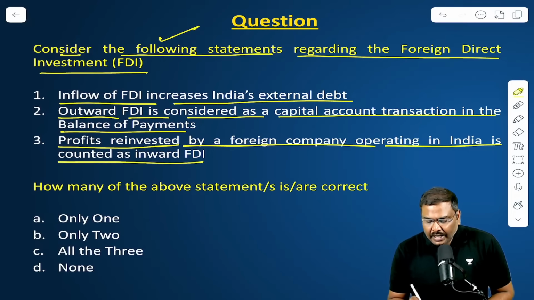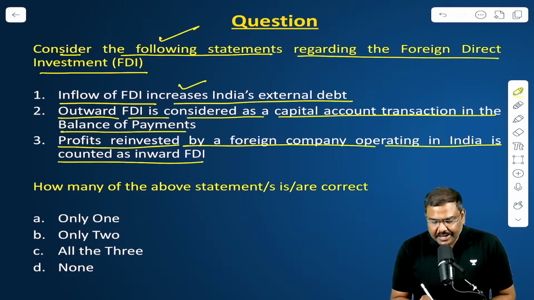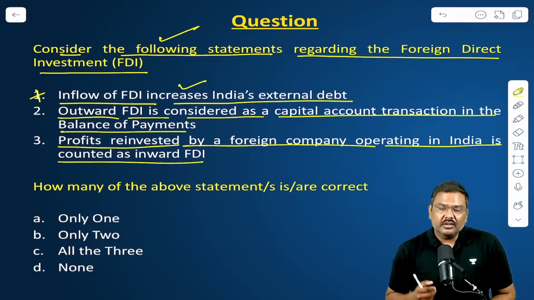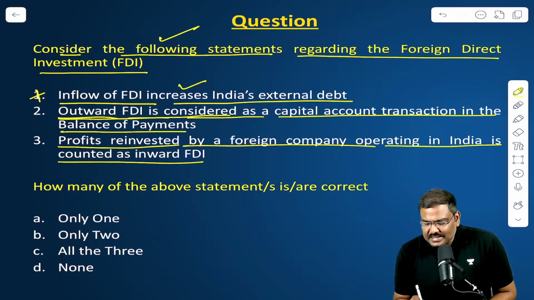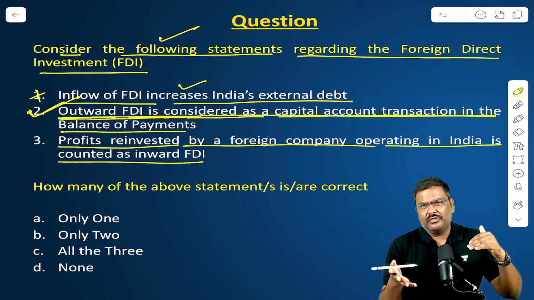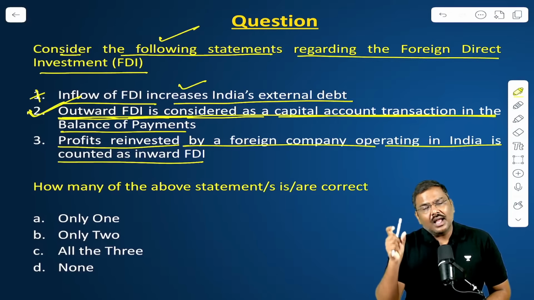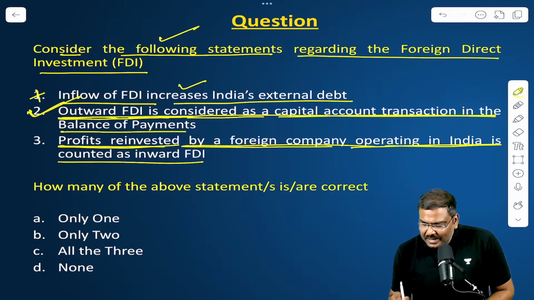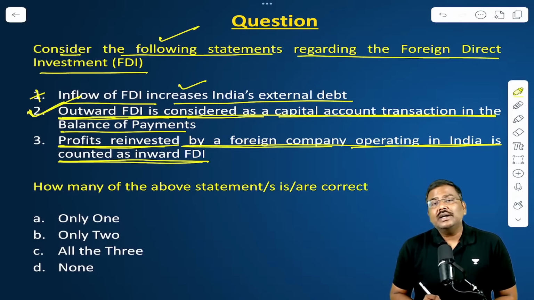Let's start. Inflow of FDI increases India's external debt? No, because it is mainly in the form of equity investments, not basically giving loans, right? Mainly in the form of equity. Outward FDI is considered as a capital account transaction in the balance of payments? Yes, whether it is inward FDI or outward FDI, it is part of the capital account transaction. Okay.